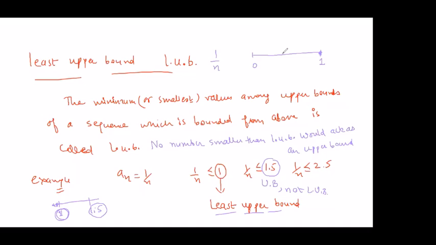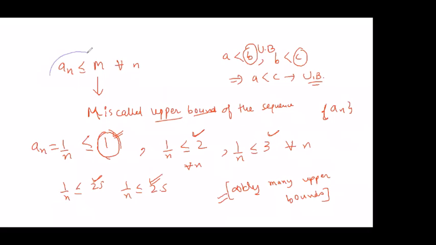The second term is this. Okay, so yeah, all the terms of the sequence should be less than that. I think there is some confusion. Let me just go back to the definition. What I'm saying is, only that number will act as an upper bound. If you look at the definition, it should hold for all n. All the terms of the sequence should be smaller than it.